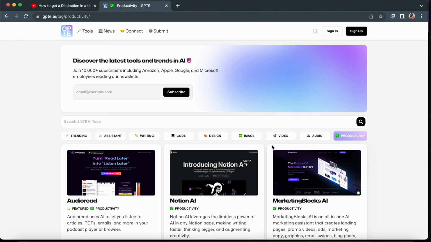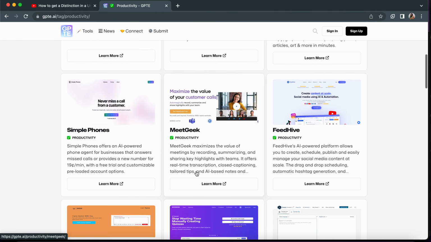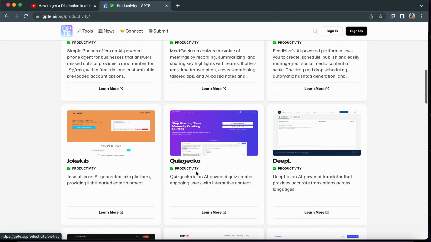Productivity. Let's go. What are the AI tools for productivity? Notion AI. I love Notion AI. It's really amazing. Meet Gig, all the AI tools that you need for productivity.